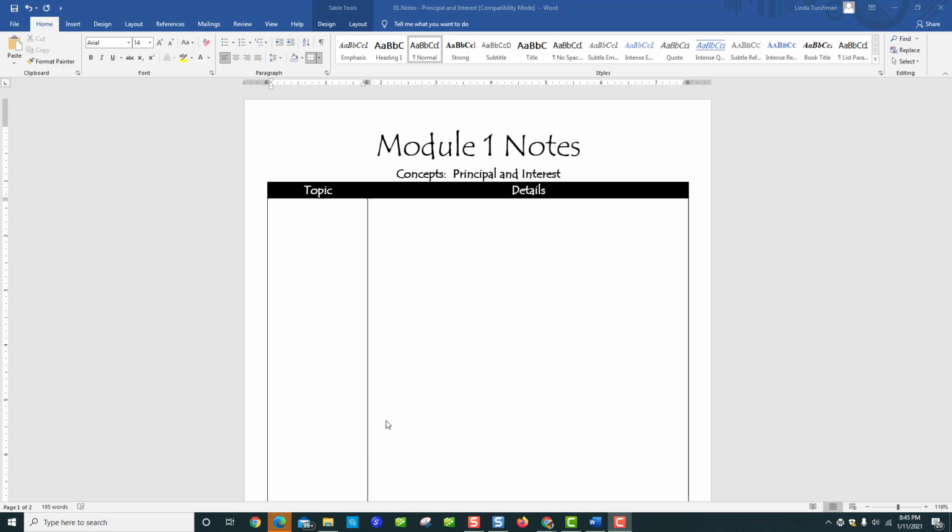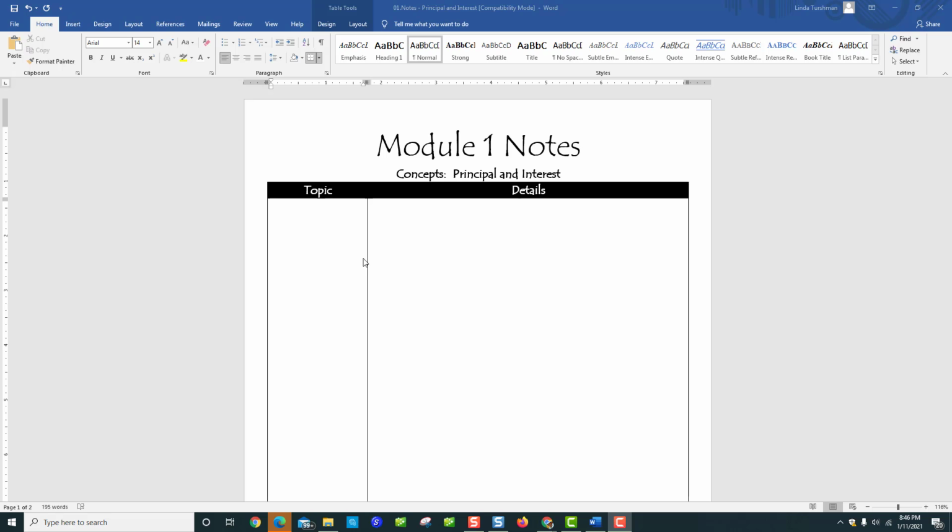Okay, welcome to your first set of notes. If you are doing this on paper, please make sure you have the heading, including the concepts, and set your paper up so it looks like this. You guys have done Cornell notes plenty of times, hopefully, so you know that the topic goes on the left-hand side. The details go on the right-hand side. This is the bulk of the information.